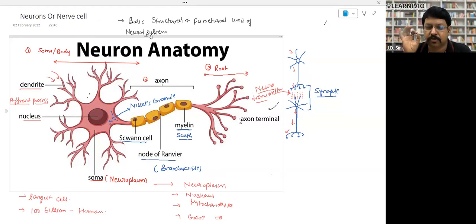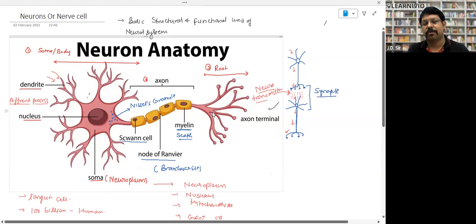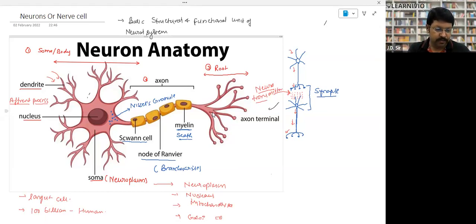What is the stage of nerve cells? I have explained it to you. No, sorry, I'm extremely sorry. I explained it to another batch, not to you. So that is the question, and this question has been asked. I have told you about the longest neuron. Tell me, Aisha, what is the stage of the nerve cell? What stage are they in? Prophase, metaphase, anaphase, telophase, interphase, G1 phase.